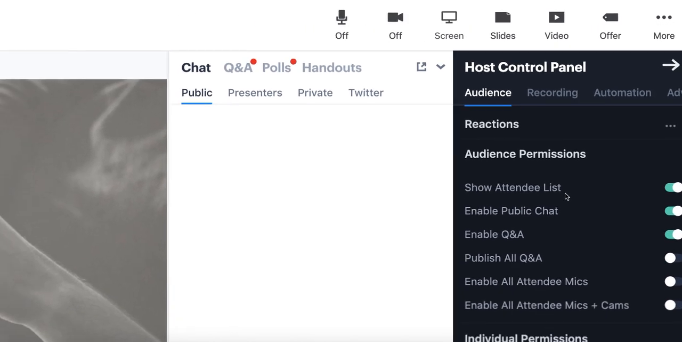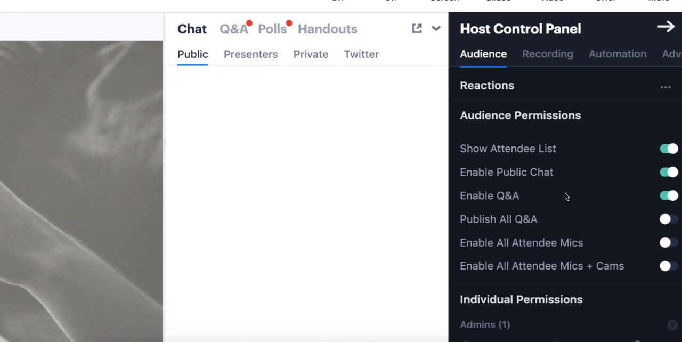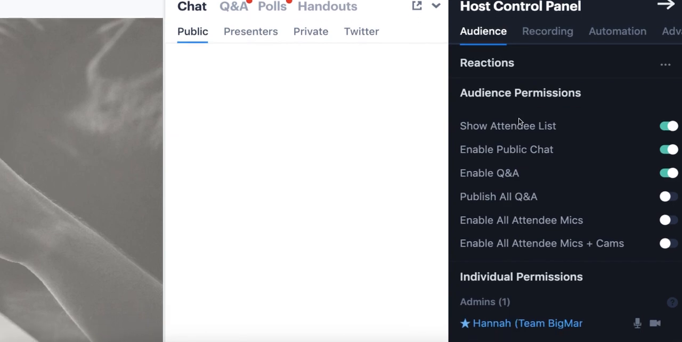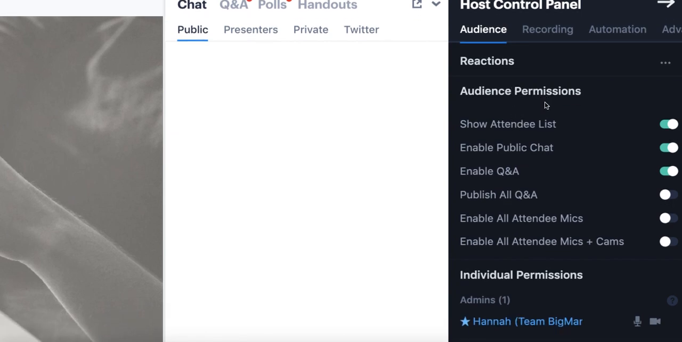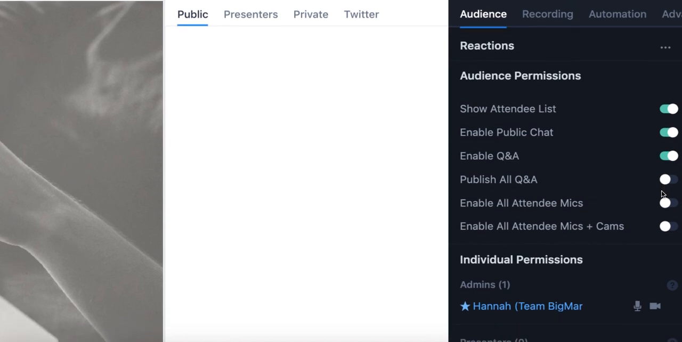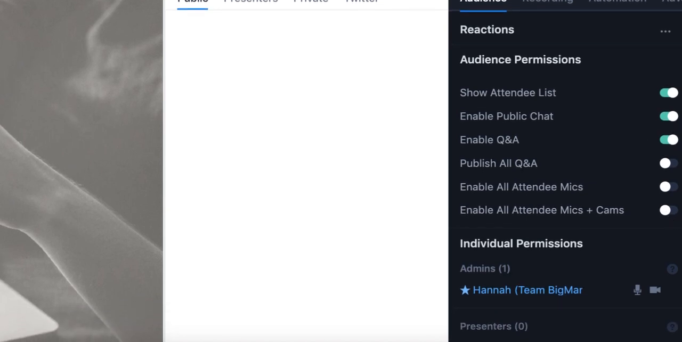Finally, you have the host control panel, and these are the actual controls of the webinar, and anyone with admin access to the webinar will have access to this host control panel. Now, you'll notice here on the audience tab that you can limit what people can and cannot do by modifying the audience permissions section, so turning on and off the public chat, for example, or the Q&A section. But you'll notice that we have a few toggles that are auto disabled by default, 2 of which are kind of important to recognize because these are better utilized as a meeting tool than they are a webinar tool. And this is the enable all attendee mics.